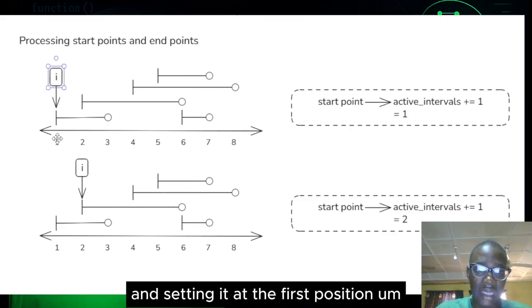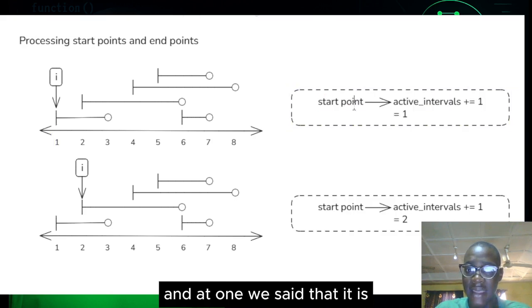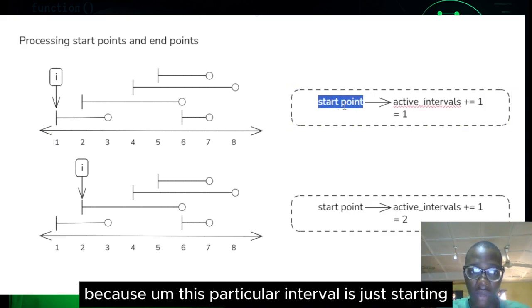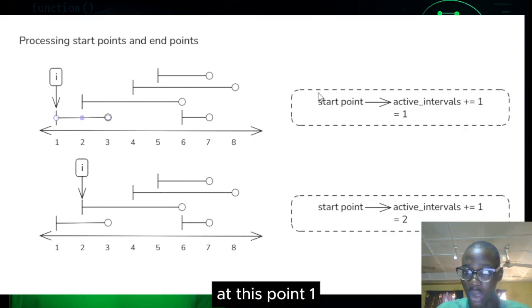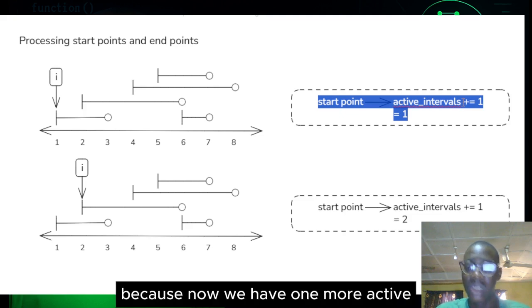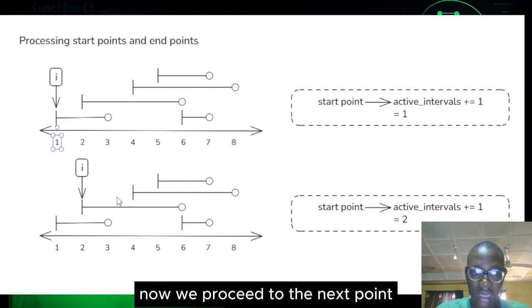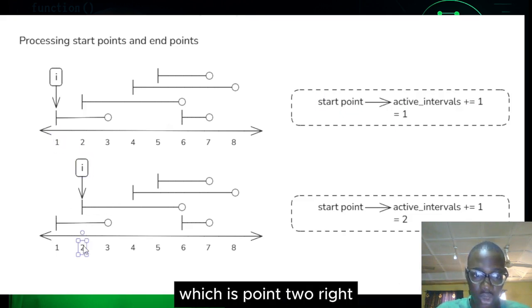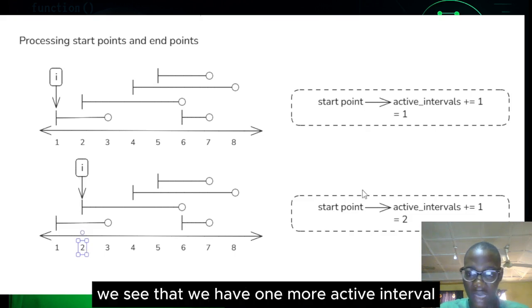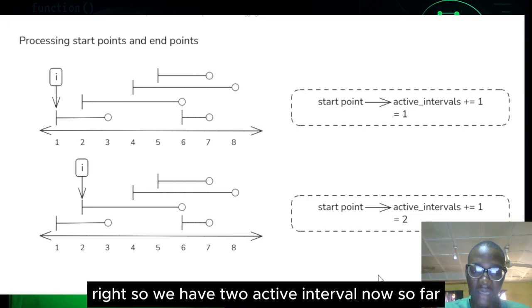Taking the pointer and setting it at the first point, it's 1, and at 1 we say that it is indicating the start point, right? Why? Because this particular interval is just starting at this point 1. So we have an active interval variable. We're going to increment it by 1, because now we have 1 more active interval at this point 1. After doing that, we proceed to the next point, which is point 2, right? At this point 2 again, we see that we have 1 more active interval, which makes it 2. It's a start point of an interval, right? So we have 2 active intervals so far.